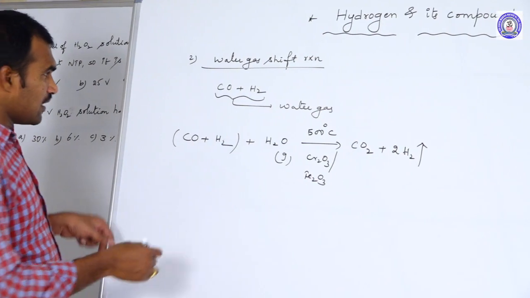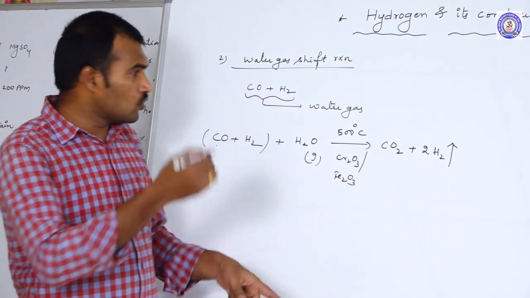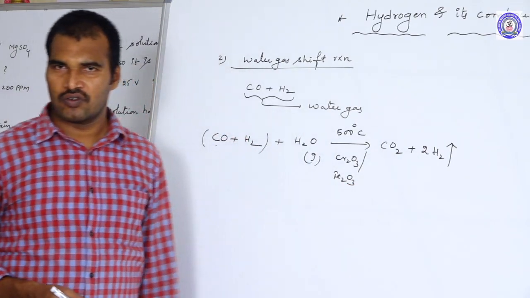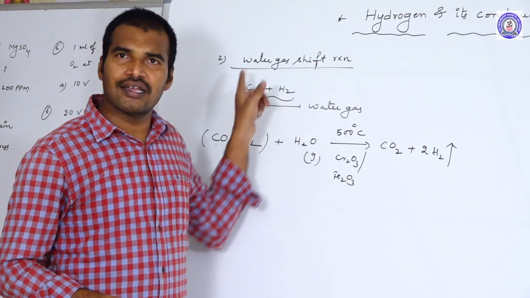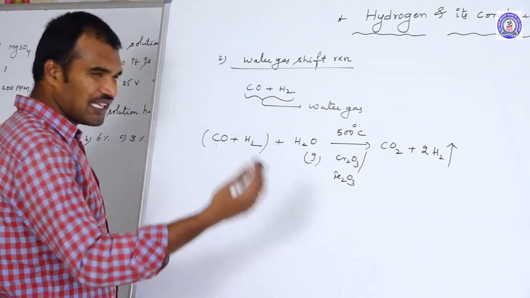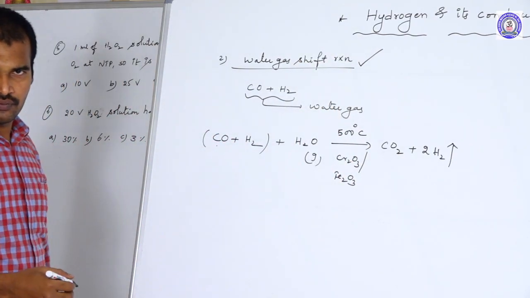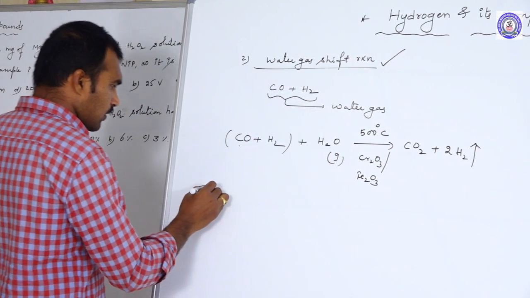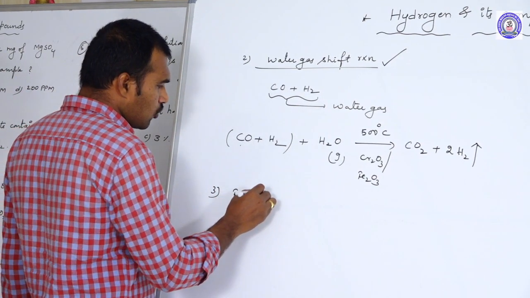So like this we are simultaneously removing carbon monoxide and producing more hydrogen. So like this we are increasing the percentage of hydrogen in the gas mixture, and this shifting reaction we call the water gas shift reaction. Clear? Okay, next one. Preparation of hydrogen from hydrocarbons.